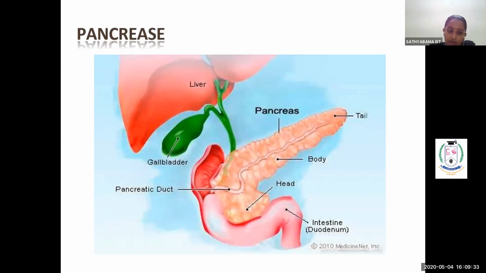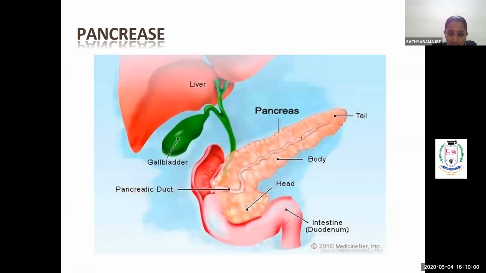Endocrine glands produce hormones and don't have any duct, so the hormones get poured directly into the bloodstream. Whereas the other part of the pancreas secretes a digestive juice, which is responsible for the digestion of food within the body, and that will be poured into a duct.